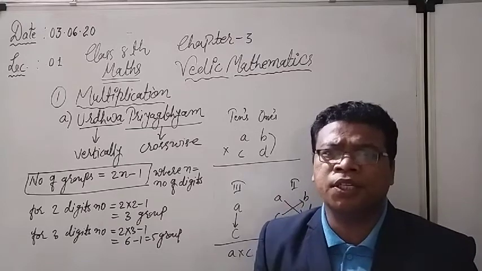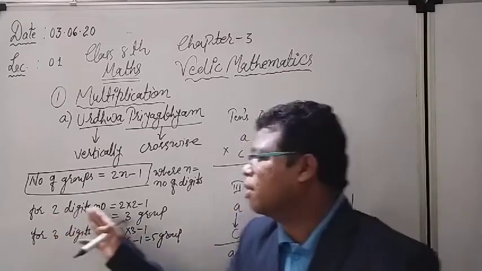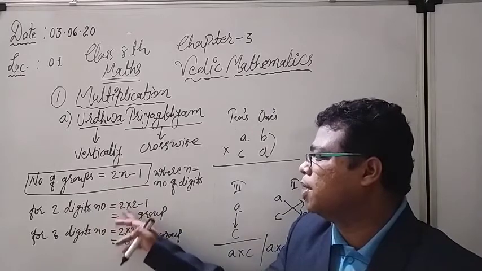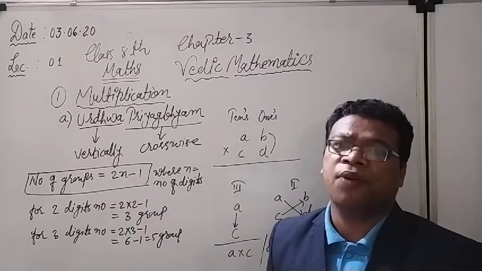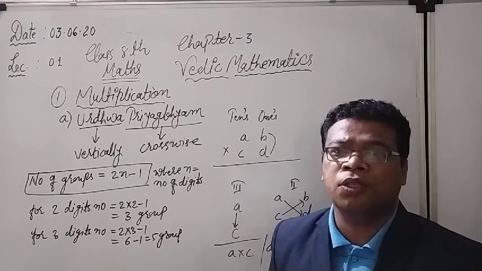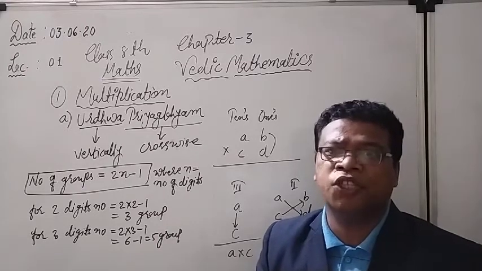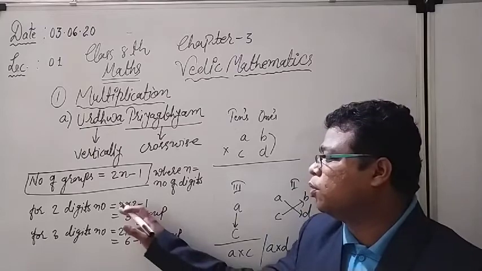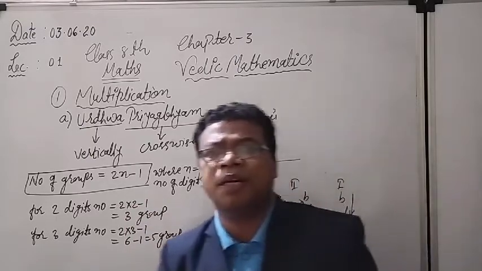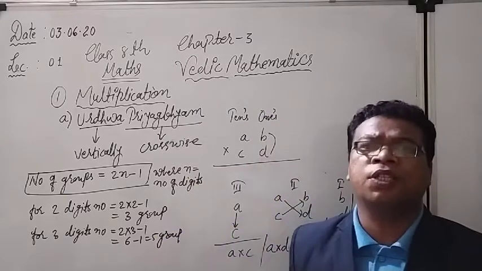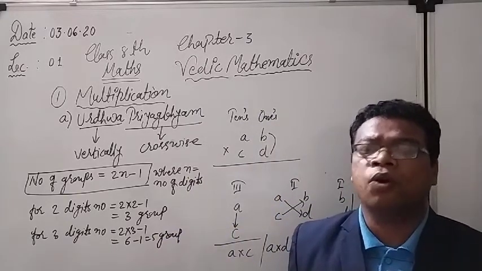So these are the two number digits. For that, what is the number of groups? 2n minus 1 means 2 into 2 minus 1. In the place of n, what do we have to fill here? 2. Why? Because the 2 represents the two-digit numbers we have to multiply. So 2 twos are 4, minus 1 means 3 groups. Meaning, for the multiplication of all kinds of two-digit numbers, we have 3 groups.